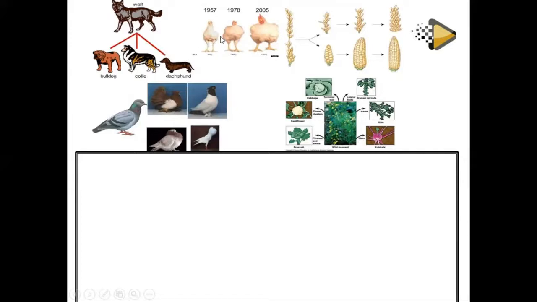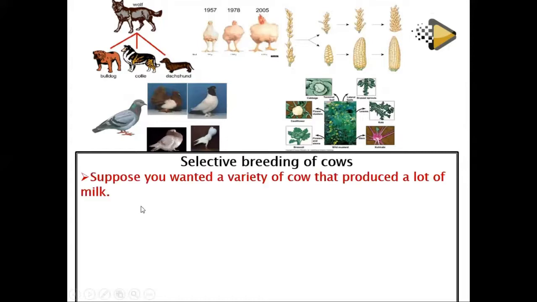You see 1957, the chicken was like this. 1978, it was like this. 2005, it's like this. So it means that those which can produce big meat are being selected for. And those which cannot produce big meat or high quality meat, they remove them from the system. The same story here applies to maize and wheat. So this is the process.